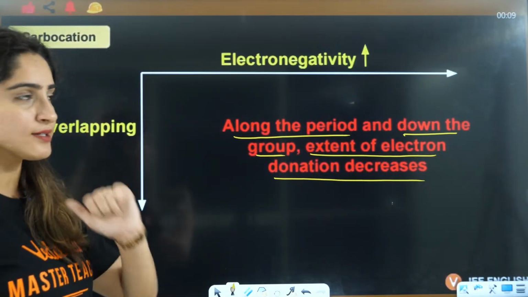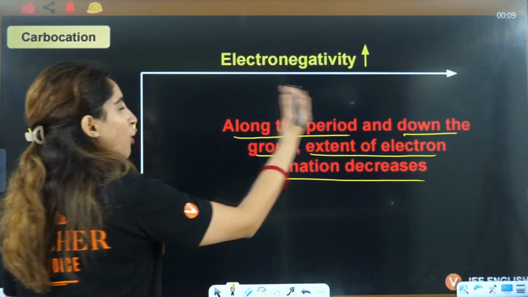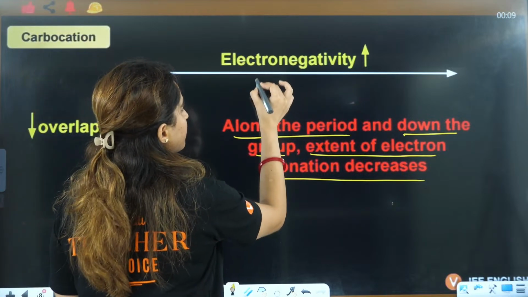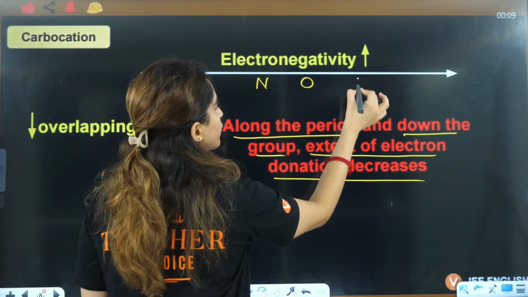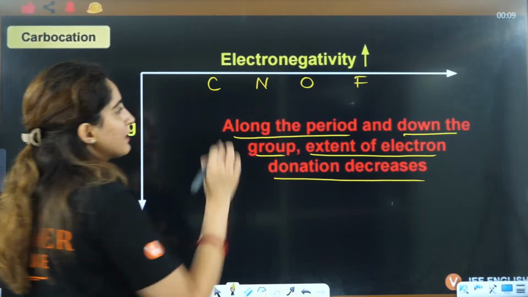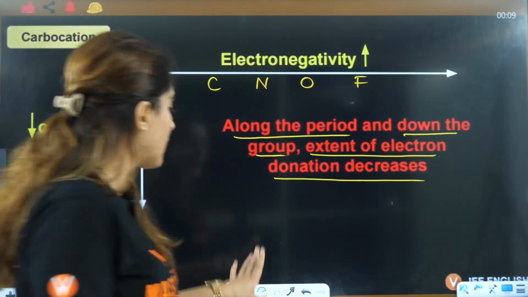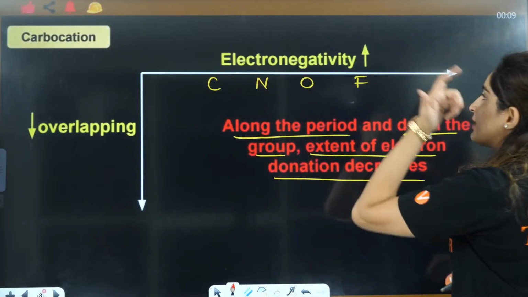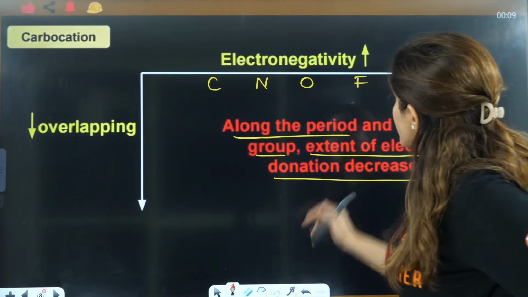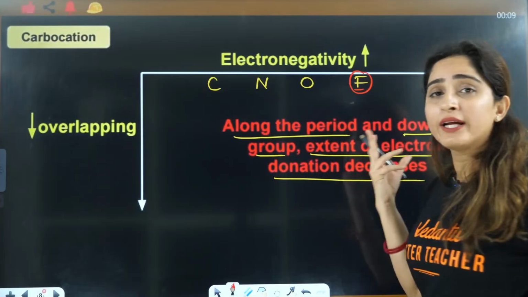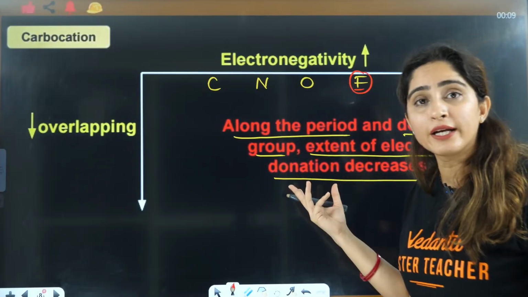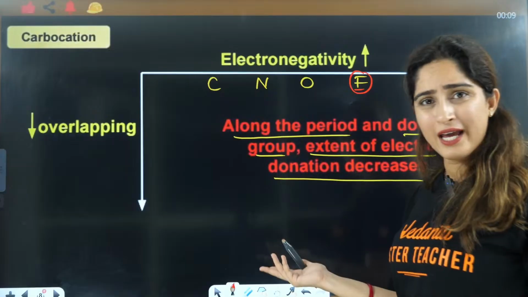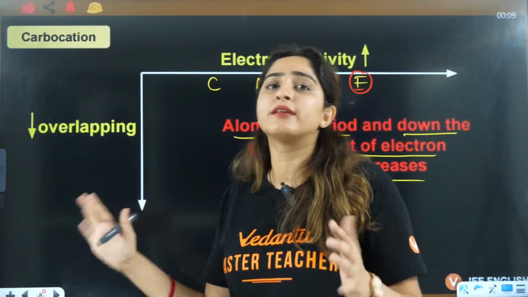Why so? Let's understand that. Along the period, let's say you have carbon, nitrogen, oxygen, fluorine. Along the period, electronegativity is increasing. So fluorine is like, I will not donate the electron because I am highly electronegative. Carbon is like, I am not electronegative, so I can donate the electron.